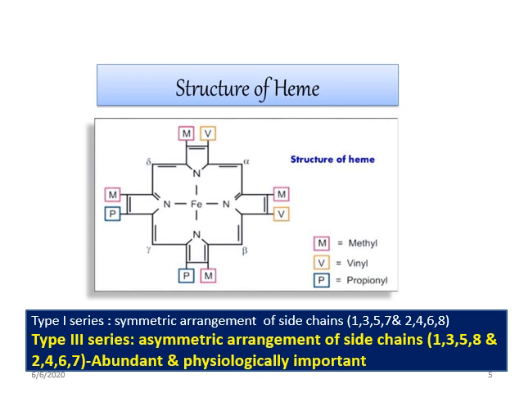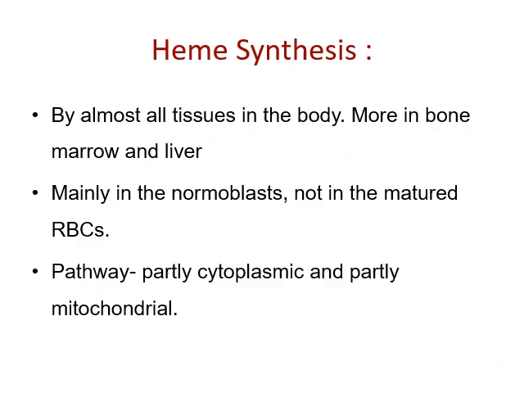Here, in the type 3 series, the asymmetrical arrangement of side chains, you can see 1358, that means methyl groups at 1, 3, 5. It should be here in 7, but here it is in the 8th position. That is 1358 and 2467. So remember, in the human body, the type 3 series is predominant and it is the biologically important heme.